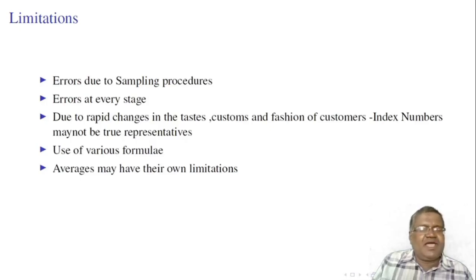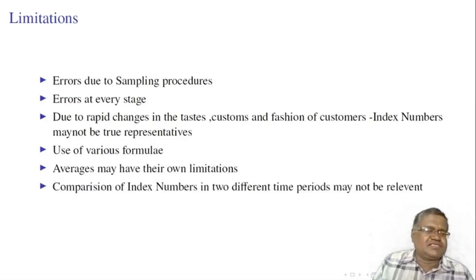The averages may have their own limitations. In construction of index numbers, various averages are used: arithmetic mean, geometric mean, harmonic mean. The limitations of the averages are involved in the construction of index numbers. Comparison of index numbers in two different time periods may not be relevant. Personal bias may also occur in the construction of index numbers.